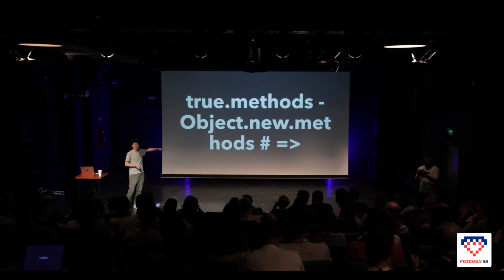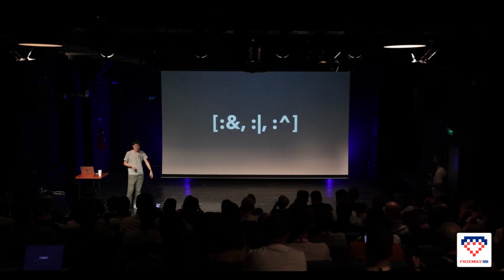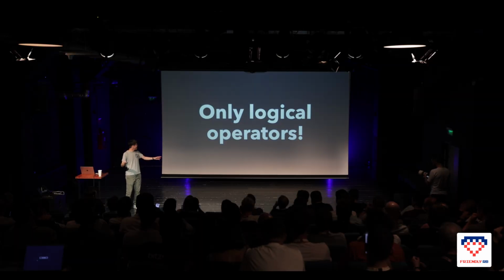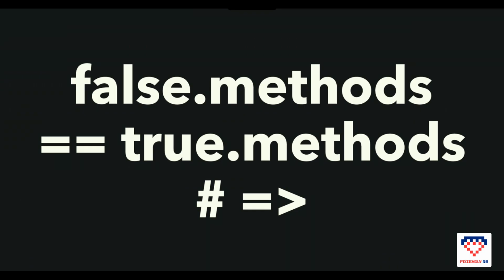I do this all the time, right? And the answer is here: the ampersand, vertical bar, and then caret. So logical operators only, no user behaviors. And by the way, when we compare the true methods and false methods, they're exactly the same.